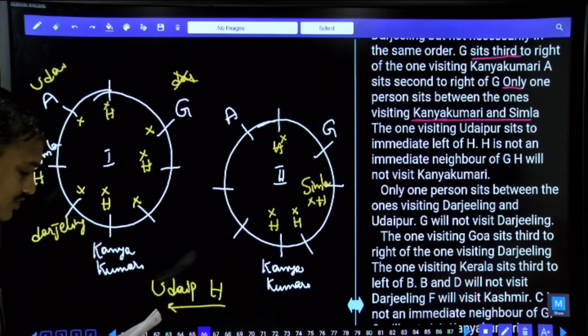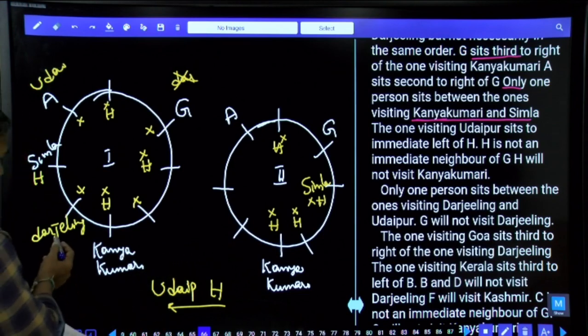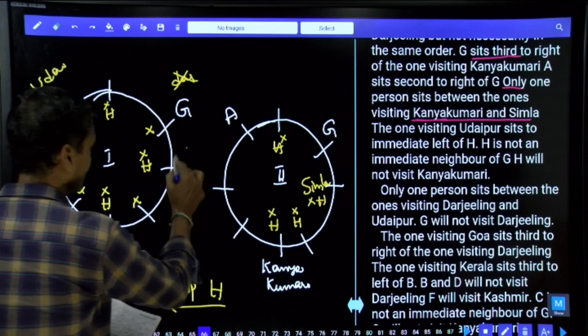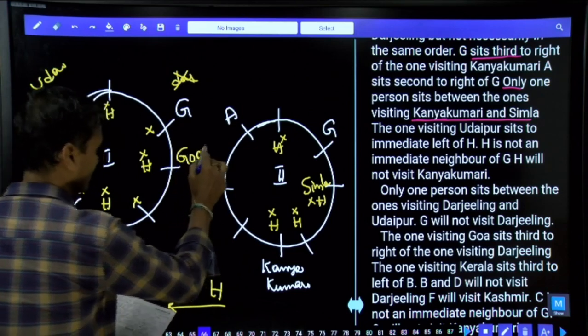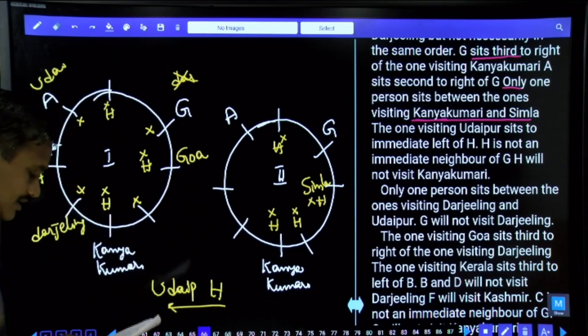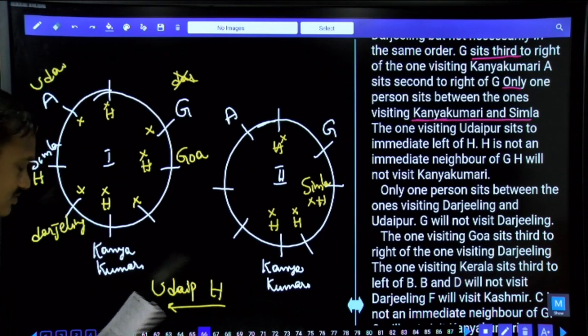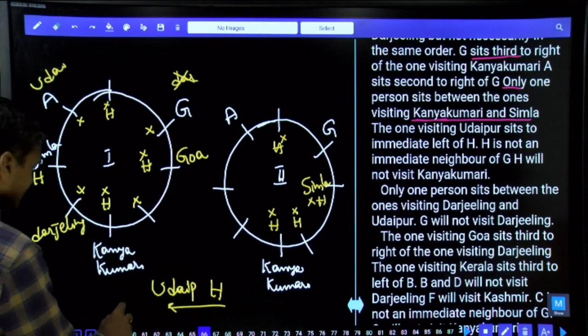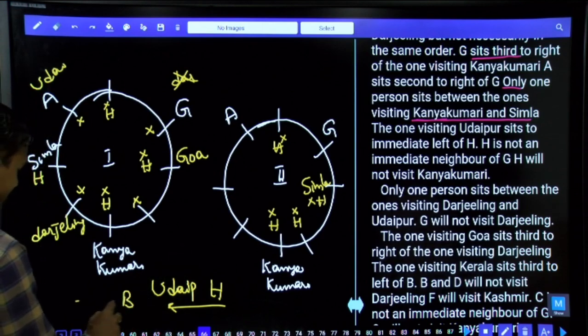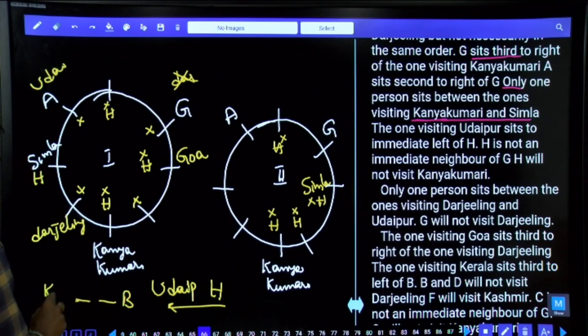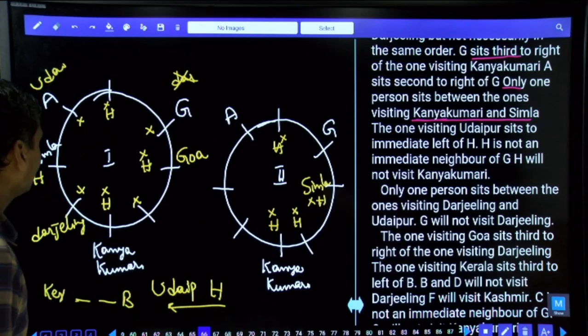And next one, the one who is visiting Goa sits south to the right of the one visiting Darjeeling. Goa is seated south to the right of Darjeeling, 1, 2, 3. Hence, the one who is visiting Goa must be at this place. And the one who is visiting Kerala sits south to the left of B. Kerala is seated south to the left of B. B is here, 1, 2, and this must be Kerala. Tell me where should this be?